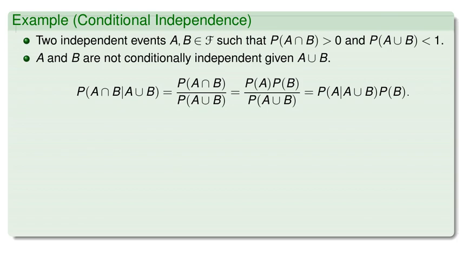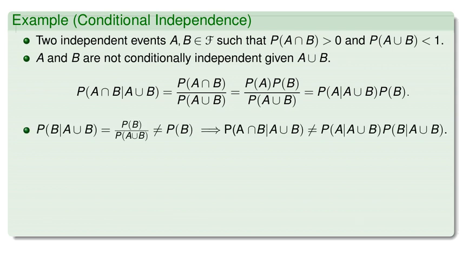P of A intersect B given A union B equals P of A intersect B divided by P of A union B. Since A and B are independent, this is P of A times P of B divided by P of A union B. Now, P of A given A union B is P of A divided by P of A union B. And P of B given A union B is P of B divided by P of A union B.